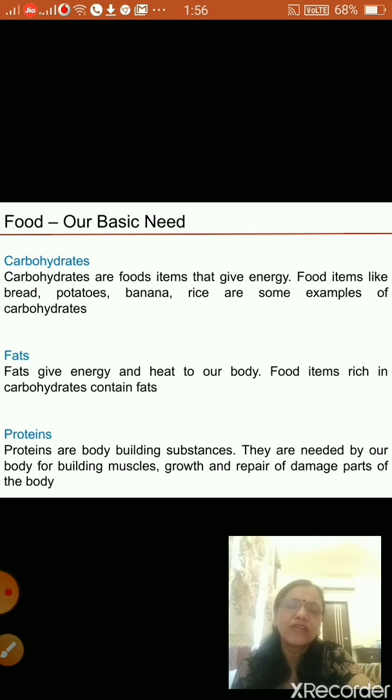Next is fats. Fats give energy and heat to our body, and they are also rich in carbohydrates. The food items from which we get fats are butter, cheese, oil, ghee, and fried things that you eat, they all give us fat. Next are proteins. Proteins are also called body building substances. Small children need more protein as they have to grow up. They are needed by the body for building muscles, growth, and repair of the damaged parts of our body.